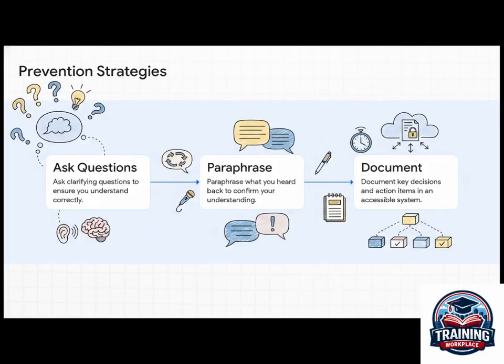It's all about being proactive. First, just make a habit of asking clarifying questions. It's not a sign of weakness, it's a sign of a professional. Second, paraphrase what you heard to confirm. Something simple like, okay, so just to be sure I've got this, the new deadline is 10 a.m., not noon, correct? And third, document your key decisions in a shared space. It creates a single source of truth and just wipes out that ambiguity.